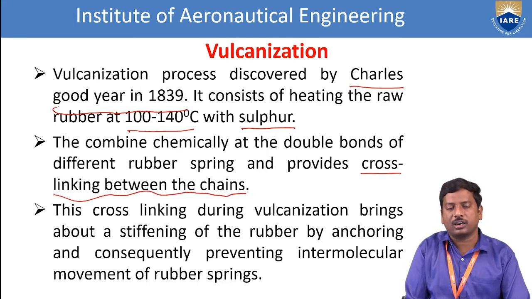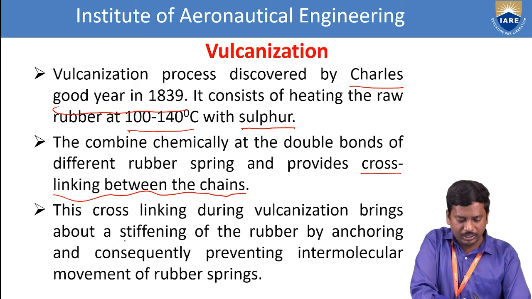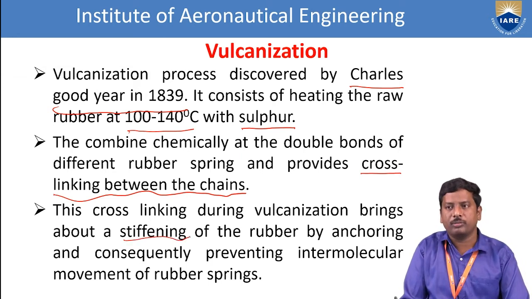Because of these cross linking bonds, the rubber contains bonds in both horizontal and vertical directions. Because of these directions, and carbon satisfying its valency of 4, it is very, very stable. That's why the cross linking bond is very, very stable in rubbers. Such rubber is called vulcanized rubber. This cross linking during vulcanization brings about the stiffening of the rubber by anchoring and consequently preventing intermolecular movement of the rubber chains. This is the main reason why vulcanized rubber is more stable.